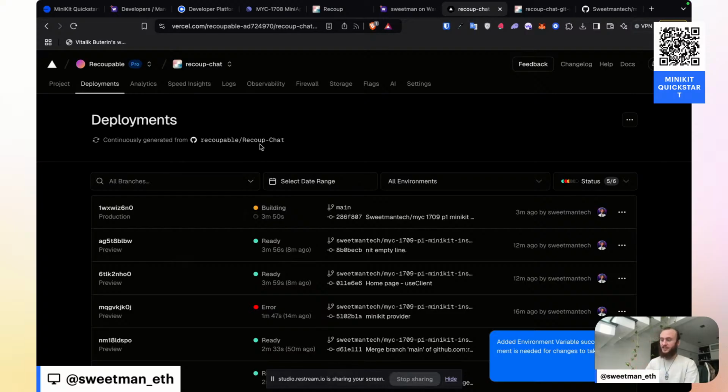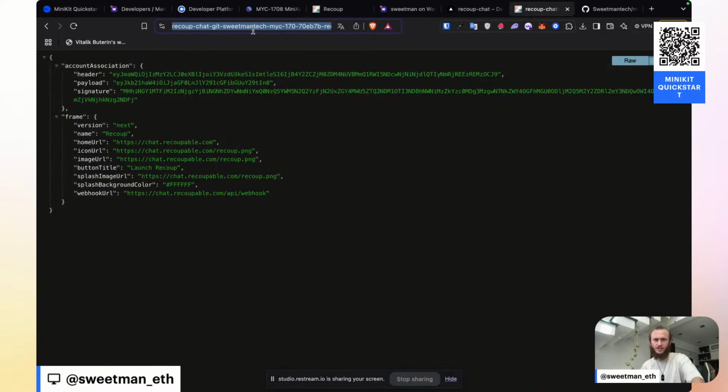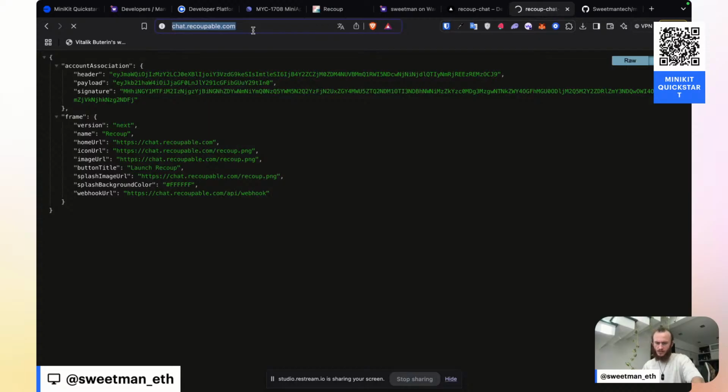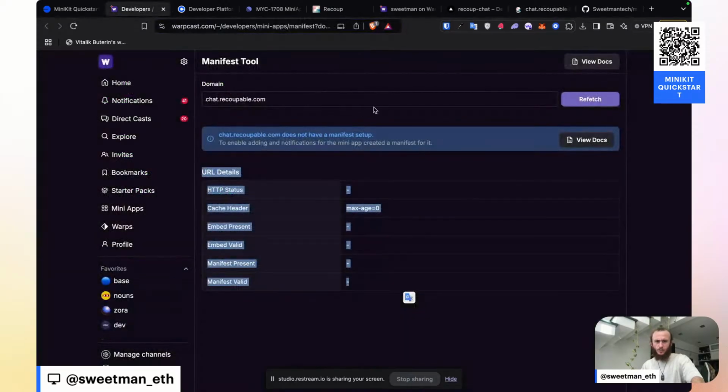This is the first existing app I'm ever trying to wrap with MiniKit, and so this one's going to take the longest time. If I get this successful, I'm going to be able to then write docs, and I can rewatch this live stream and write docs around it. And then once I write docs around it, I'll be able to try again and see if we can do a faster iteration. All right, let's go back here and refetch.